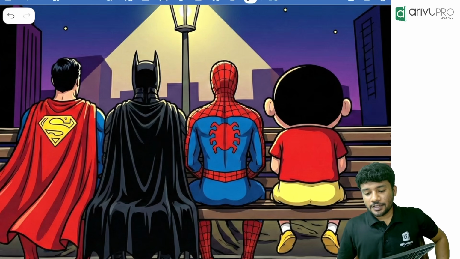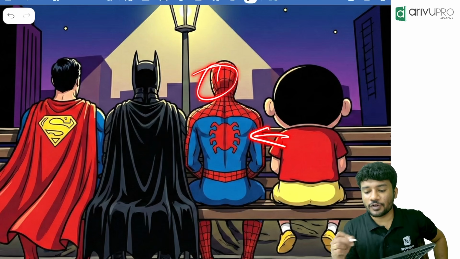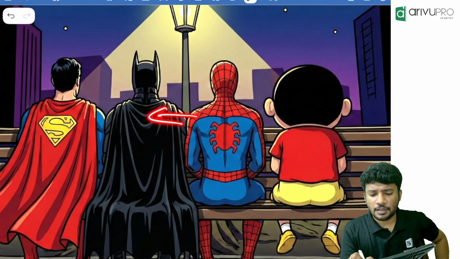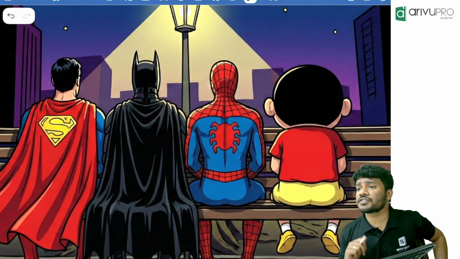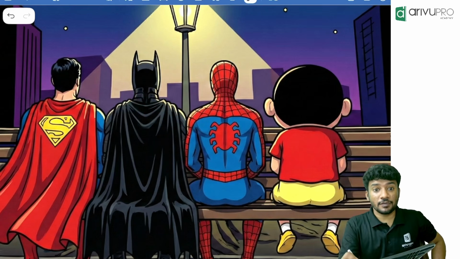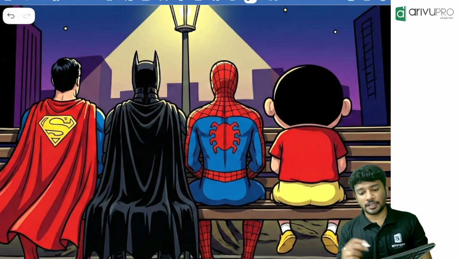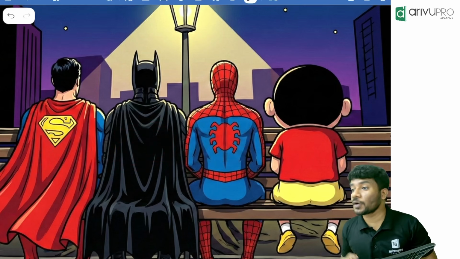Now another question for everyone. Who is immediate left of Shinchan? Spider-Man. Now, who is immediate left of Spider-Man? Batman. Who is third to the left of Shinchan? Third to the left means 2 people should be in between. 1, 2, and who is there? Superman. That means first left, second left, third left. You can always count like that.